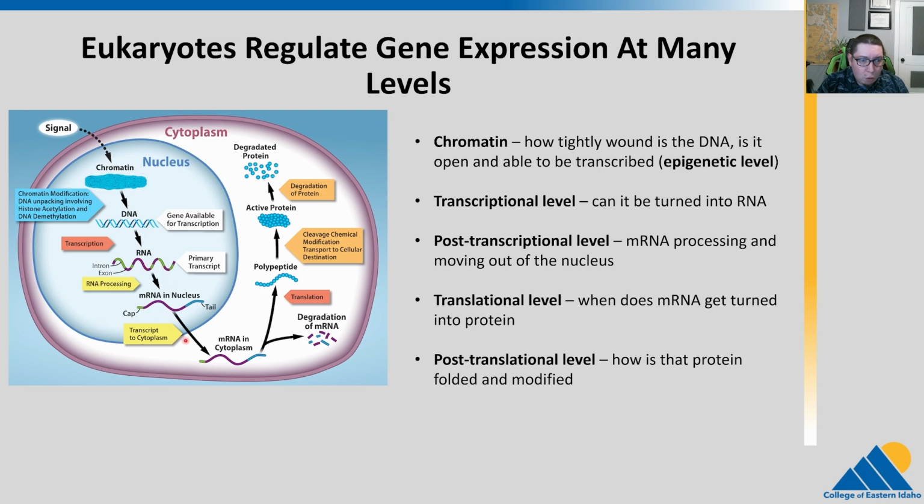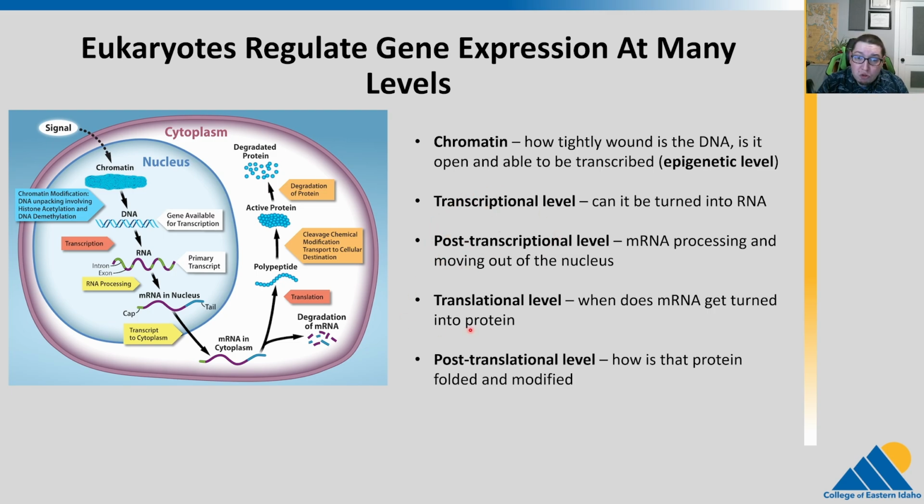So once it gets outside, whether it gets translated or not, so the translational level, does the mRNA get turned into a protein or not? There are not as many great classic examples of this, but we are learning more and more. For our purposes, we're not going to talk too much about translational control, but maybe one or two examples here. But we're going to focus on the transcriptional level.